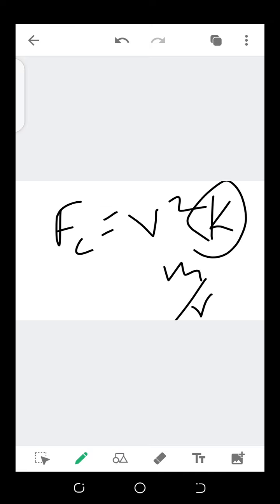Next, we'll be looking at angular momentum.